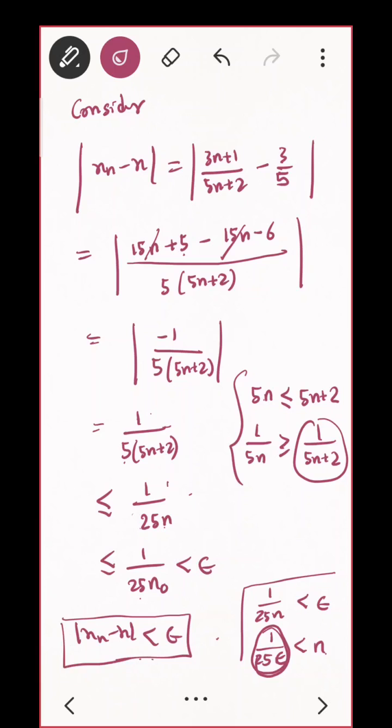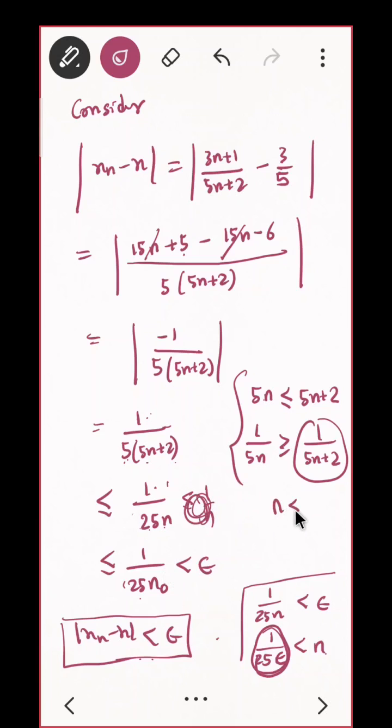There was even one more trick, I just didn't want to release that at that time. You must ask me one thing, sir. Here you did 1 upon 5 into 5n plus 2. You replaced 5n plus 2 by 5n, that is okay. So what about 1 upon 25n? I could also have said this is less than 1 upon n, so I don't need the role of 25. So my question is as per the previous one. How will you do that?